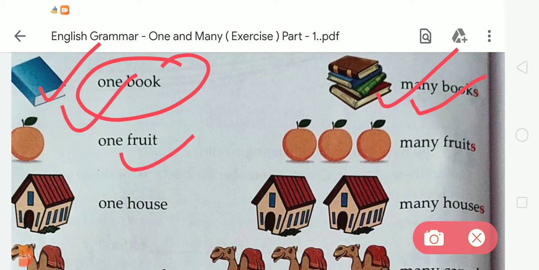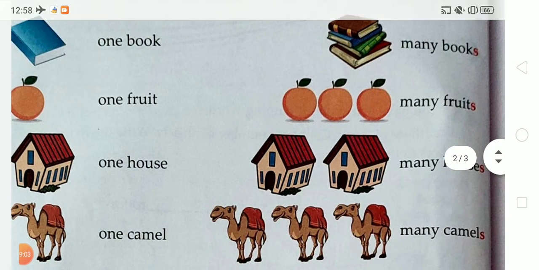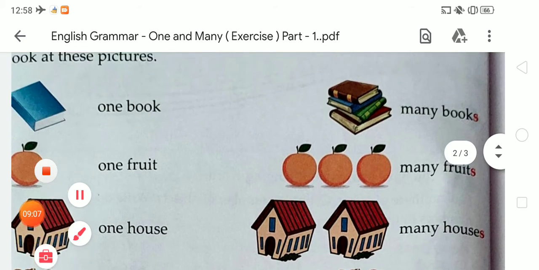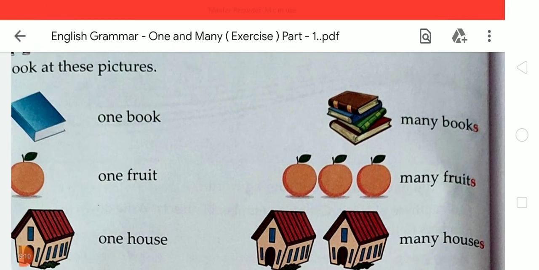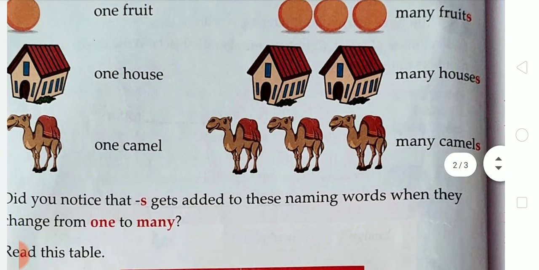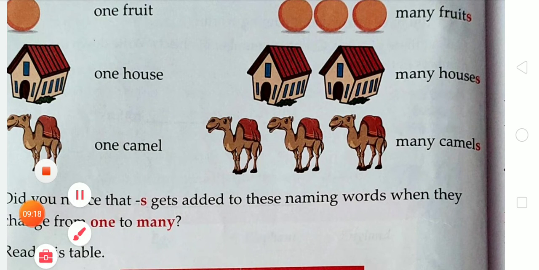Okay, next is 1 fruit. So in plural form it becomes fruits. Okay, next is 1 house. So it becomes many houses. Okay, 1 book, many books, 1 fruit, many fruits, 1 house, many houses, 1 camel, many camels. Okay, did you notice that s gets added to these naming words? Why do they change from 1 to many? We have already learned about it.